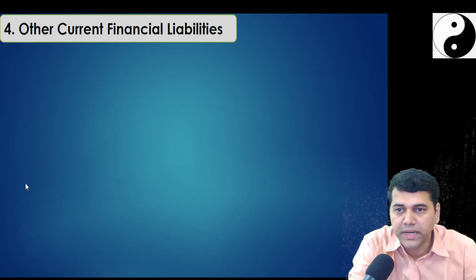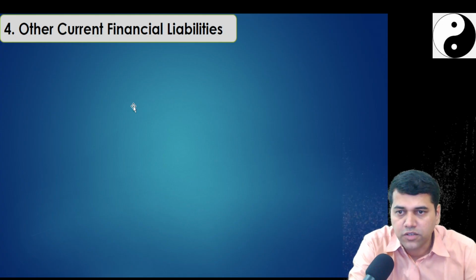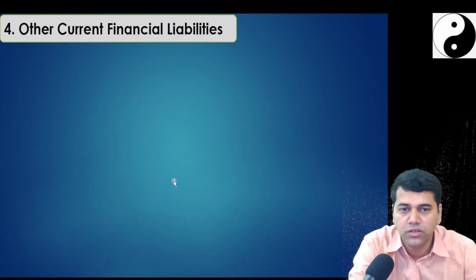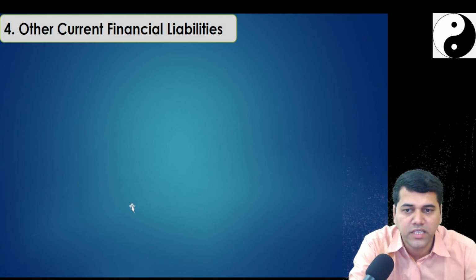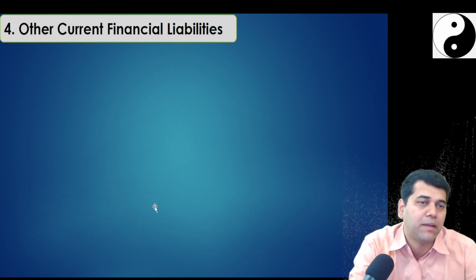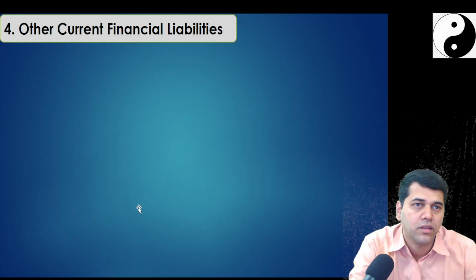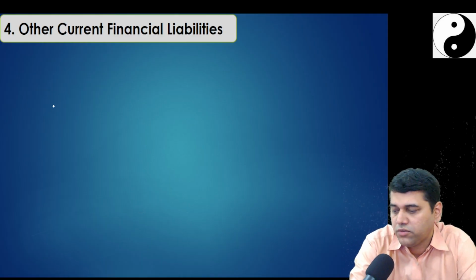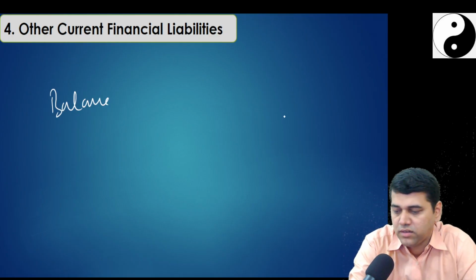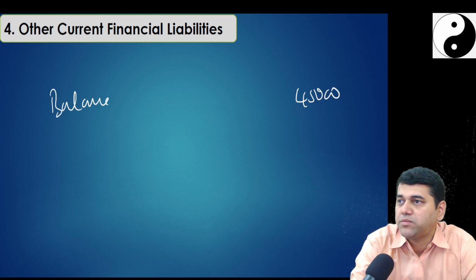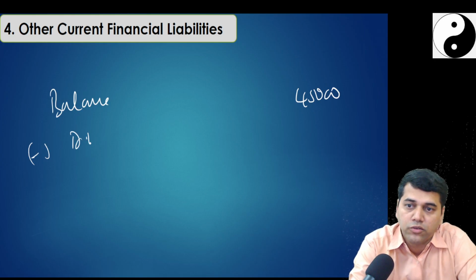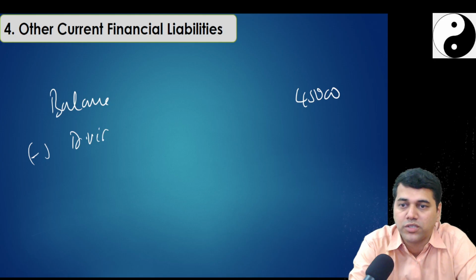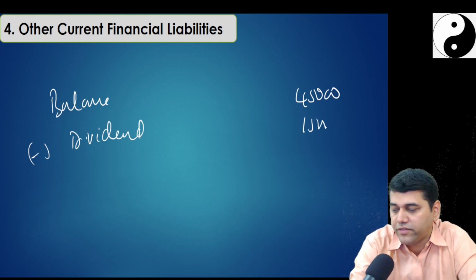Okay, so let me go to the balance sheet. See, first of all, if I come here, shareholder reserve surplus, long-term provisions, no. Deferred tax, we are talking current trade payables, no. We will classify under financial liability. Other current liabilities. So first of all, what is the balance? 45,000. Is there any adjustment? Yes, because there is a reduction of dividend because dividend was sitting here. So we are going to give one statement, same like previous question. Dividend wrongly credited 15,000.